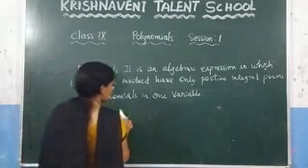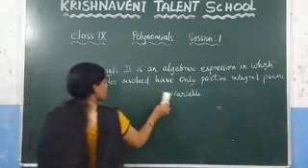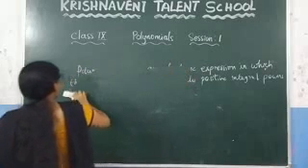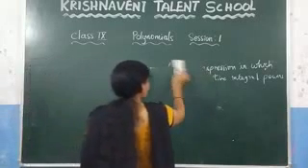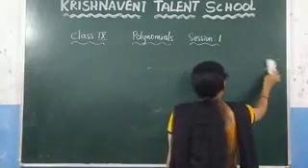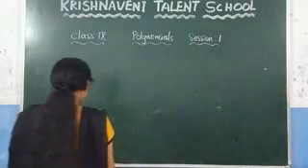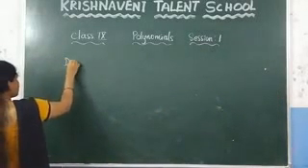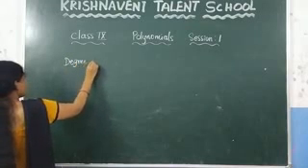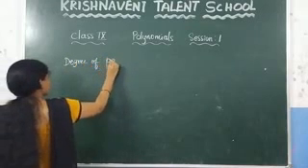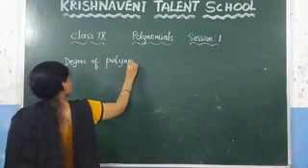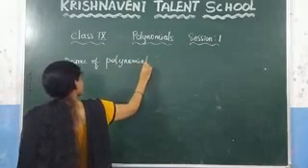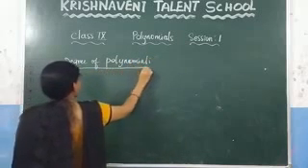Since it involves 2 variables, we can say that it is not a polynomial in one variable. Now, in this chapter, we are going to discuss the polynomials in one variable. Now, see the degree of the polynomial. The next concept is the degree of the polynomial. What is meant by the degree of the polynomial?